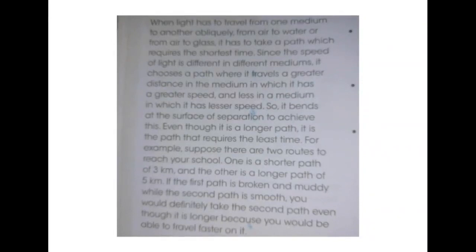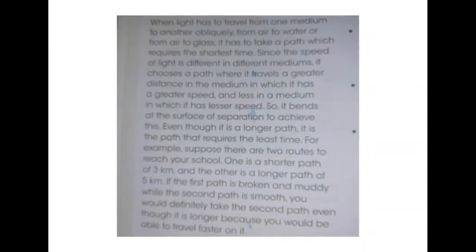Now as the density is getting changed, its speed also gets changed, because speed depends upon density. So here you can see from the paragraph, when light has to travel from one medium to another obliquely, from air to water or from air to glass, it has to take a path which requires the shortest time.